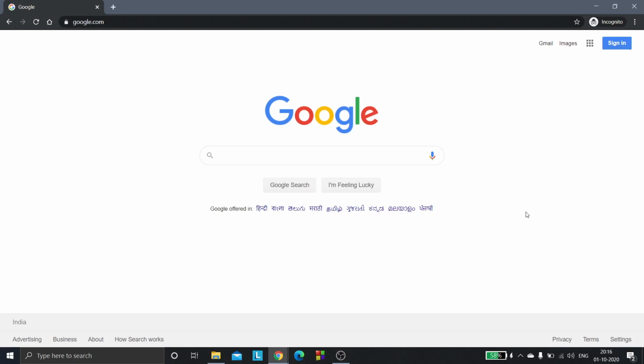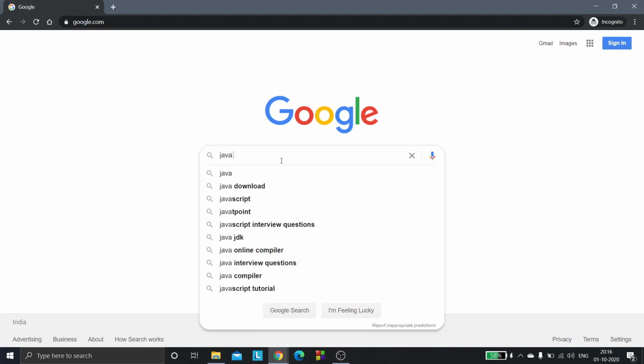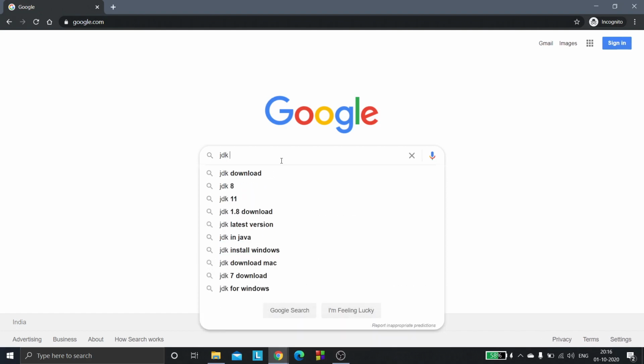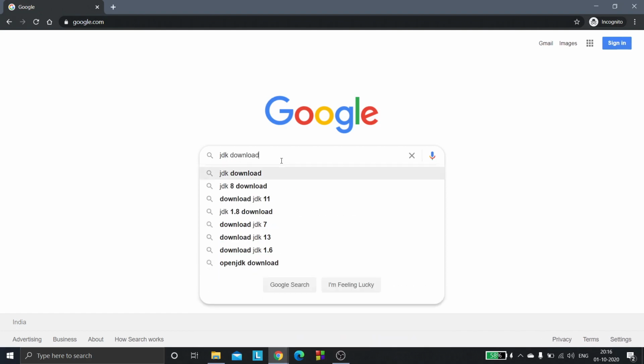So the first step in the Liferay installation process is we need to download Java Development Kit 8. So let's download that. JDK download.